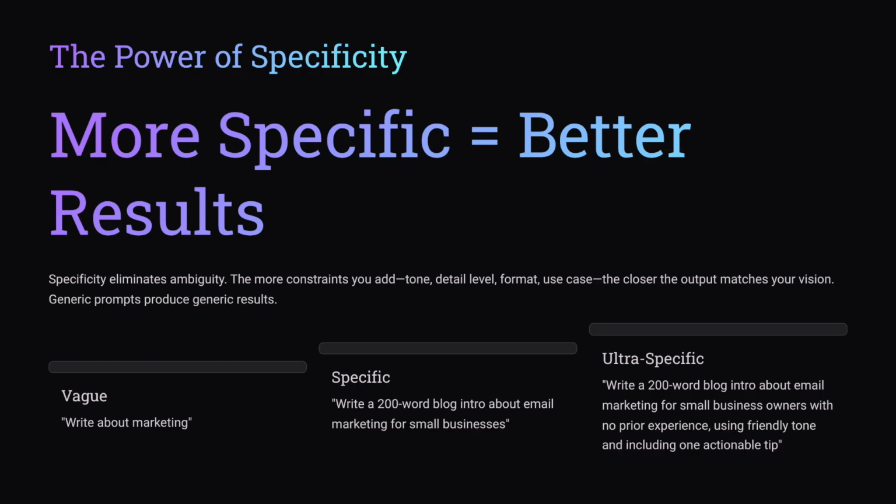Specific, write a 200-word blog intro about email marketing for small businesses. Ultra-specific, write a 200-word blog intro about email marketing for small business owners with no prior experience, using a friendly tone and including 1 practical tip they can apply today. When you get ultra-specific, you're no longer hoping the model understands you, you're designing the answer.